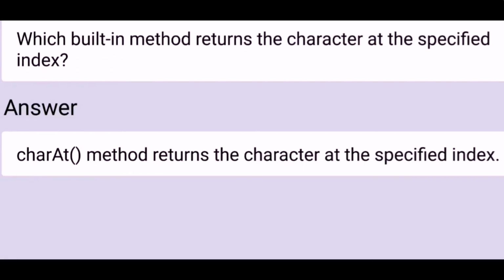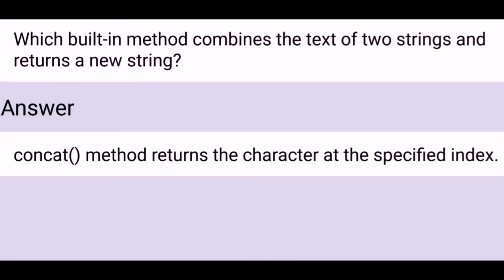Which built-in method returns the character at the specified index? The charAt method returns the character at the specified index. Which built-in method combines the text of two strings and returns a new string? The concat method combines the text of two strings and returns a new string.